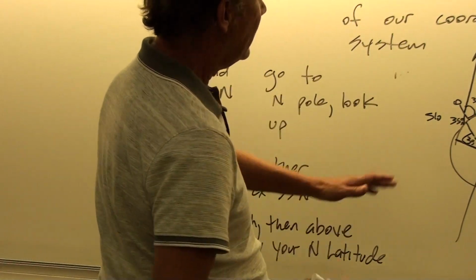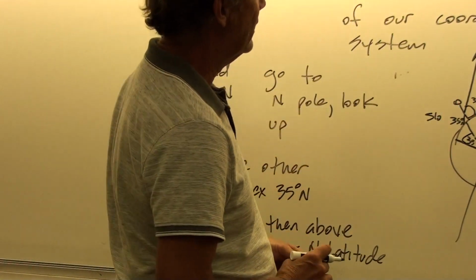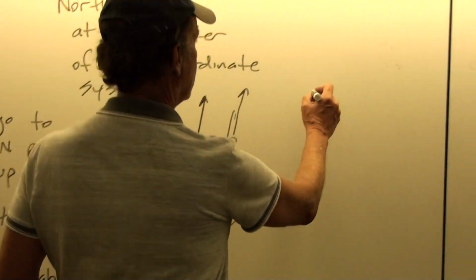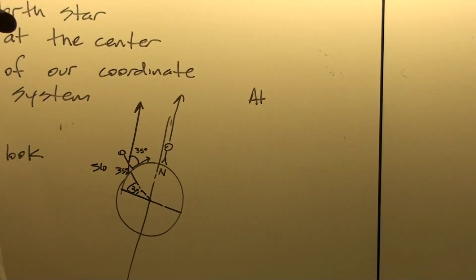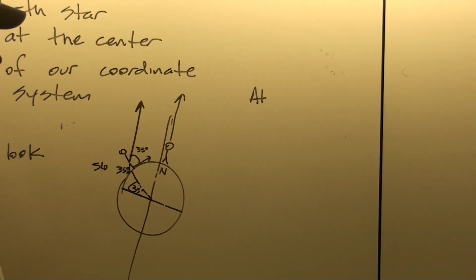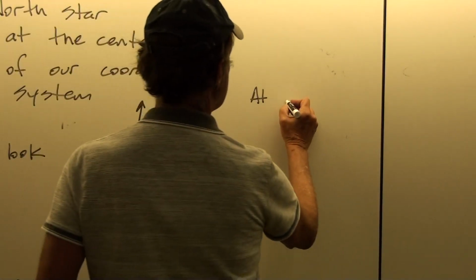And so if you're at the equator, then basically you're looking at the North Star right on the horizon, because you're looking at 0 degrees north latitude.